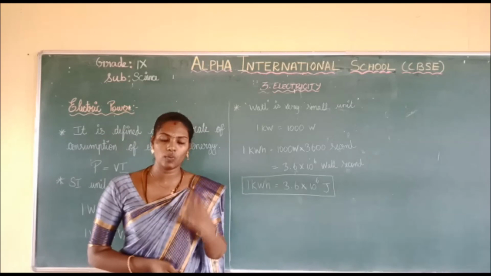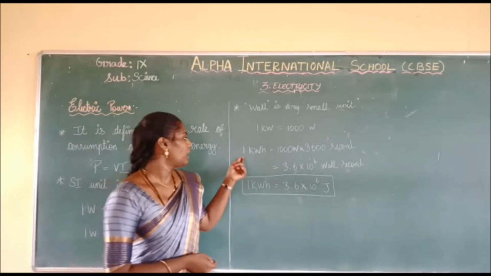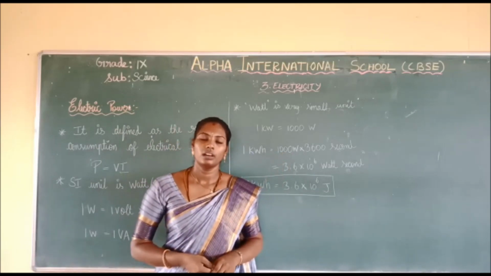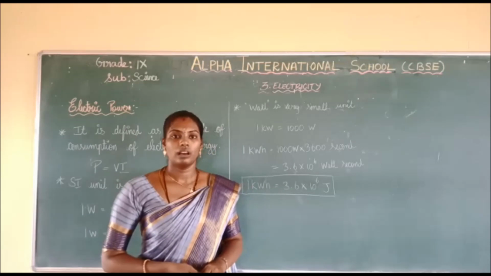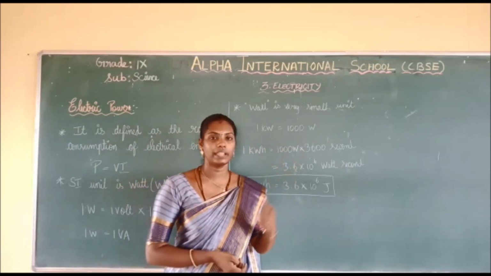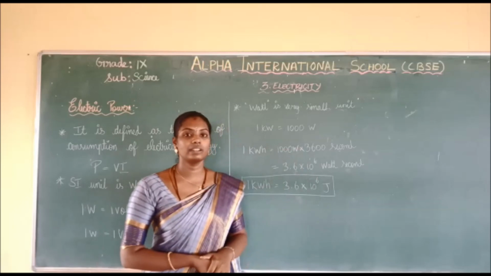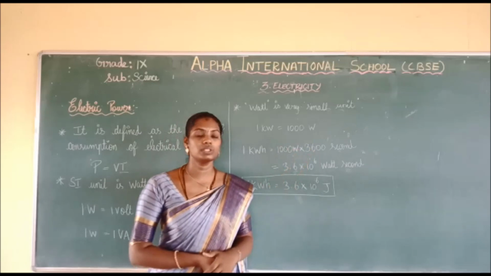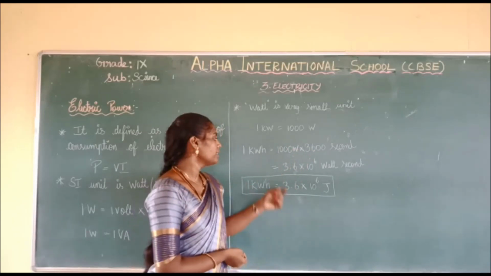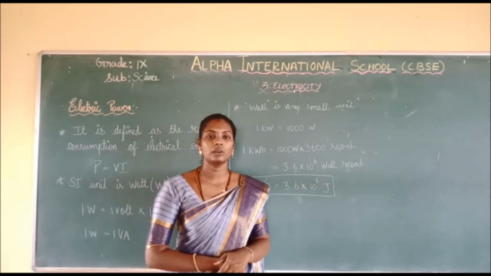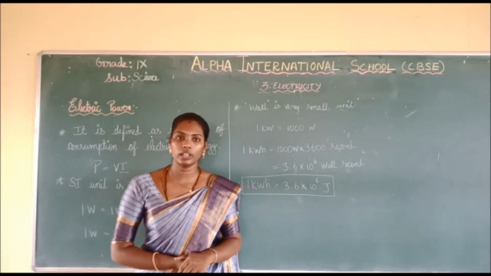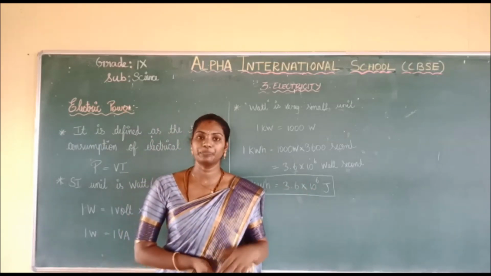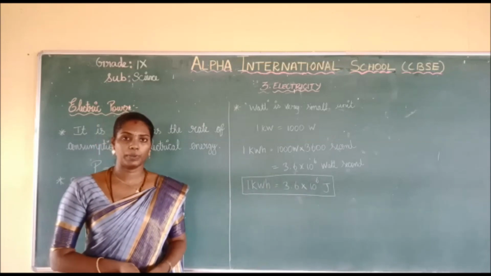What is 1 kilowatt hour? 1 kilowatt is equal to 1000 watt. 1 hour is 3600 seconds. If I multiply 1000 watt by 3600 seconds, I will get 3.6 into 10 to the power 6 watt second. That is, 1 kilowatt hour is equal to 3.6 into 10 to the power 6 joule. So this is about electric power.